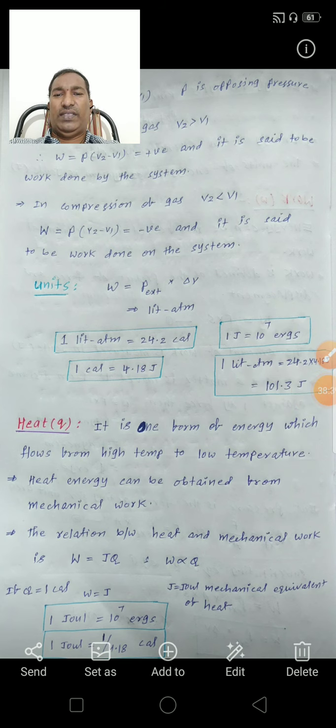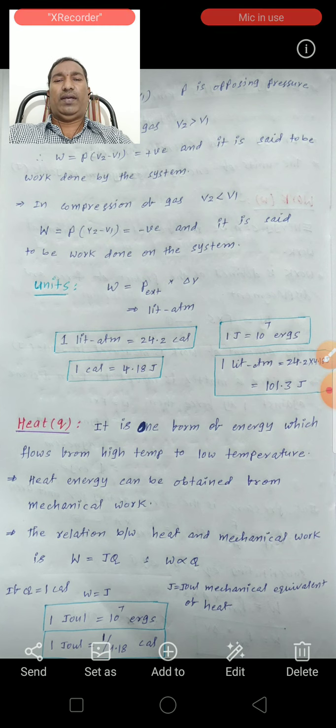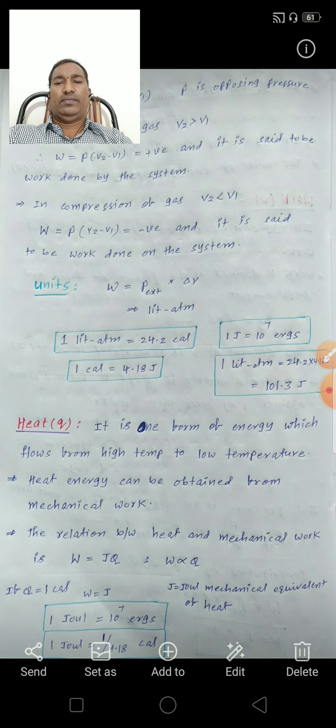So these are some terms used in the thermodynamics chapter.